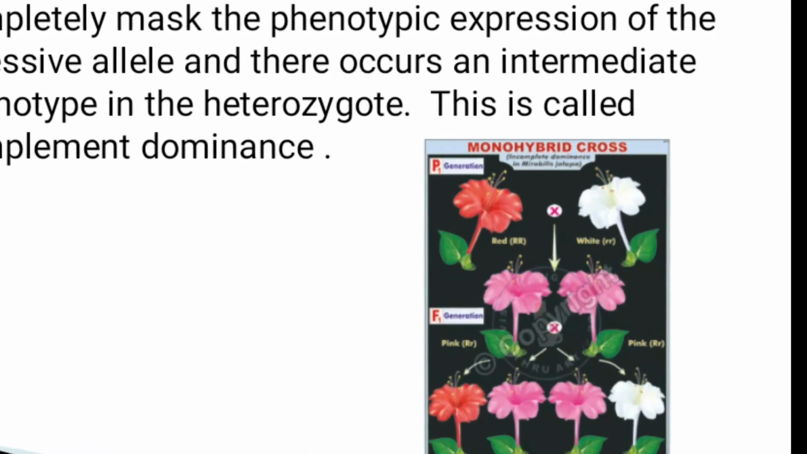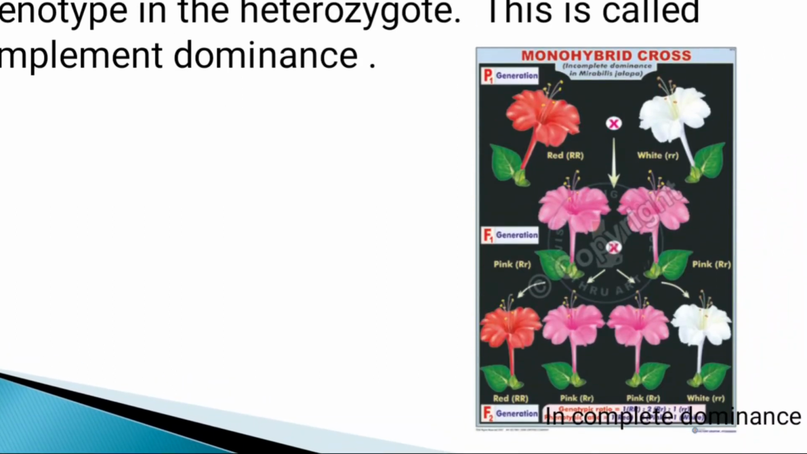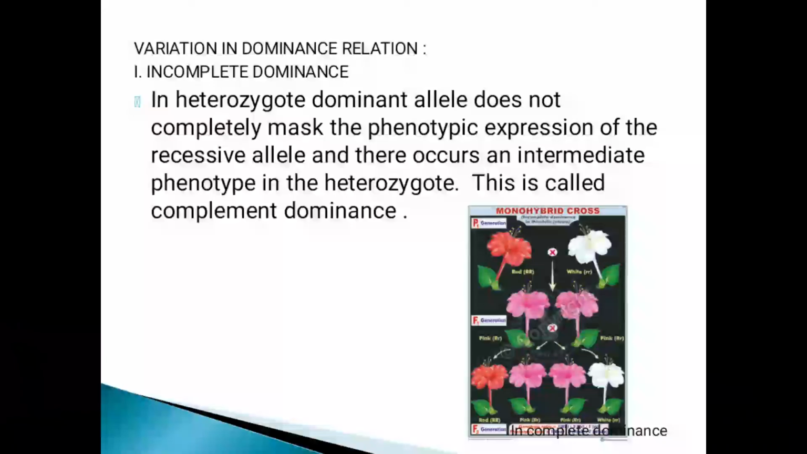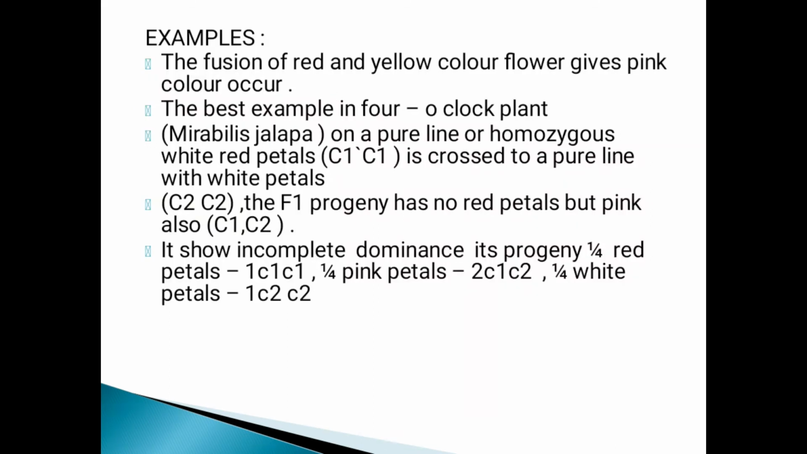We observe the incomplete dominance example in a monohybrid cross in this diagram, particularly in the flowers of the four o'clock plant, Mirabilis jalapa. In this plant, we observe red and white color flowers crossing to produce pink color. It is also an example of incomplete dominance. The fusion of red and yellow color flowers gives pink color.